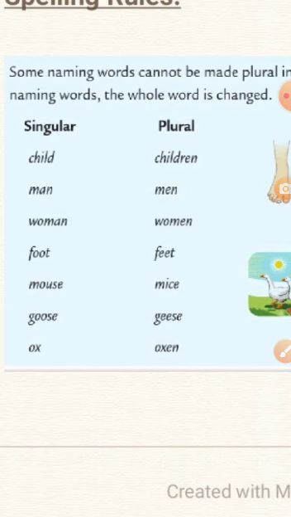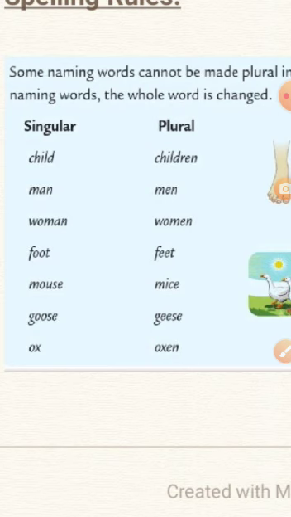Now look at the fourth example. FOOT, foot, 1 foot, a foot. And when we have 2 or more than that, then we say feet. FEET, feet. The fifth example is MOUSE, mouse. One mouse, a mouse.